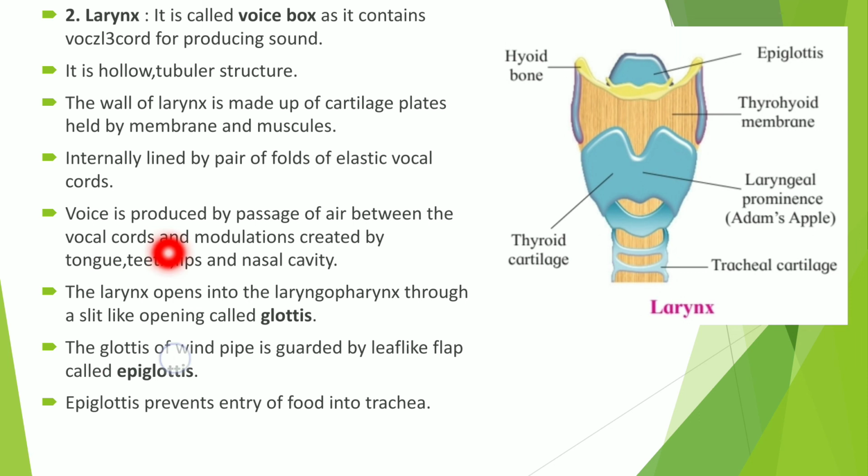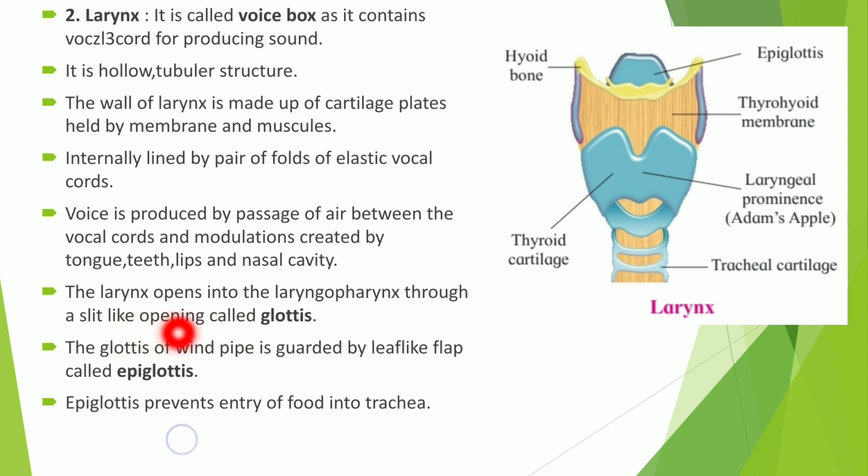The voice is produced by the passage of air between the vocal cords and modulations created by the tongue, teeth, lips, and nasal cavity. The larynx opens into the laryngopharynx through a slit-like opening we call the glottis.